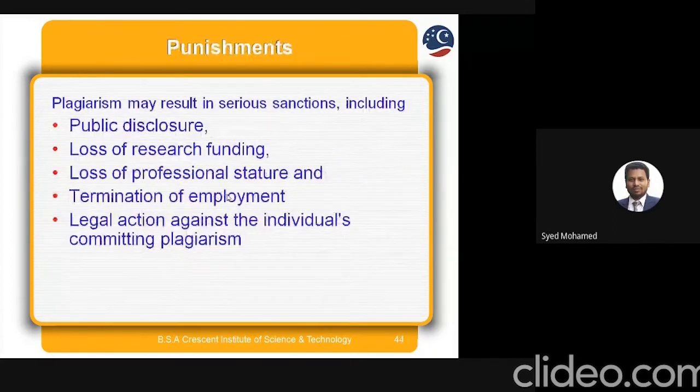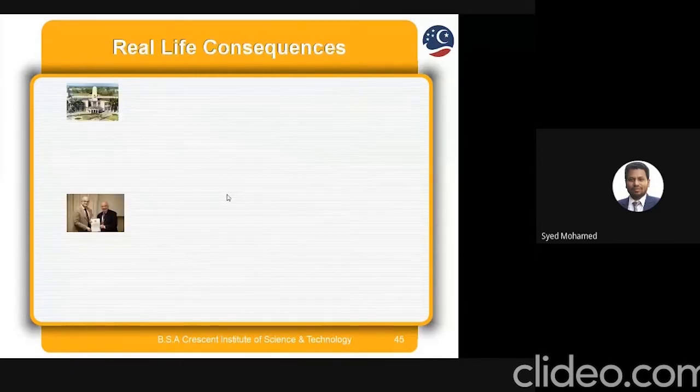There is a lot of punishment; many people are affected because of plagiarism. I will show some examples. Plagiarism may result in serious sanctions, including public disclosure, loss of research funding, loss of professional status, termination of employment, and legal action against individuals committing plagiarism. That's the reason plagiarism is always important. And real life consequences, I just want to share.